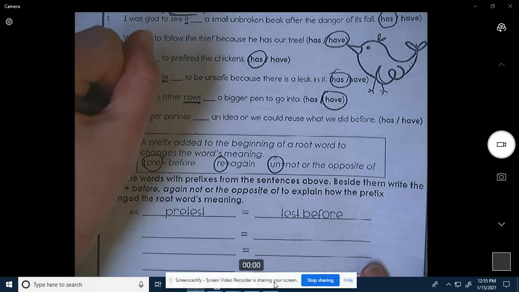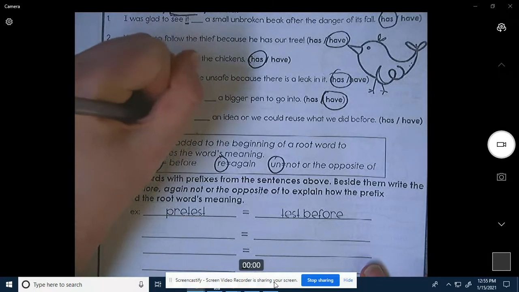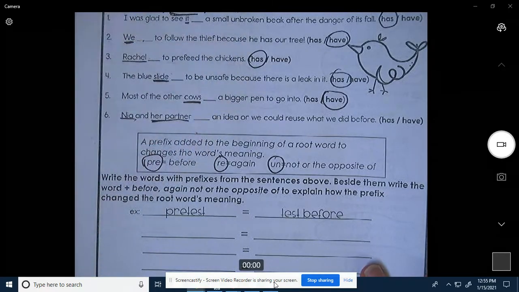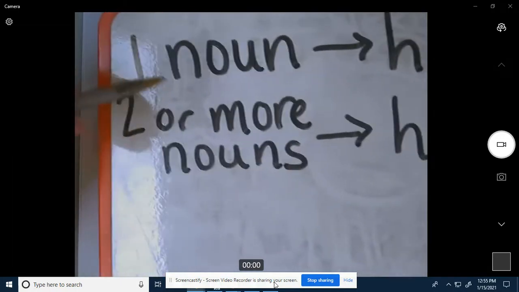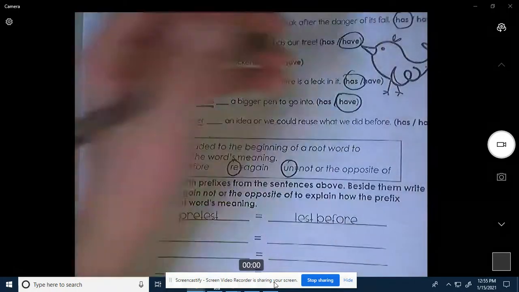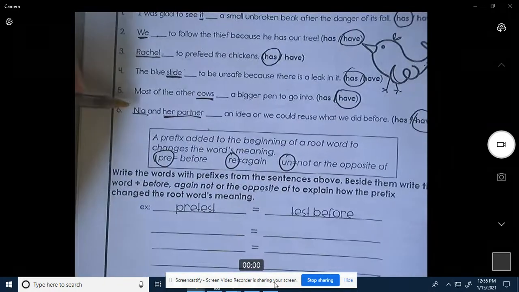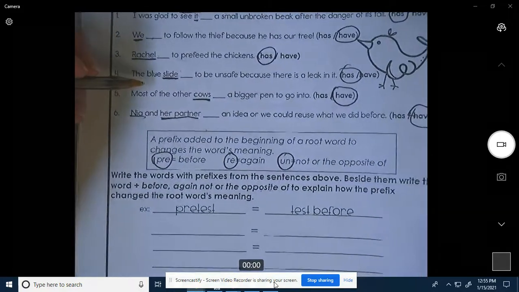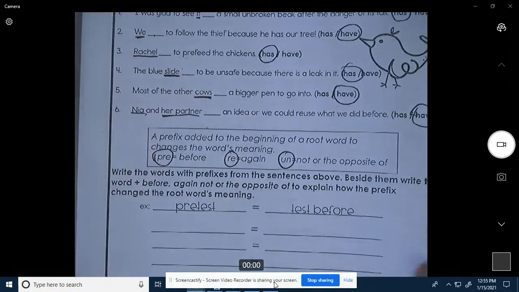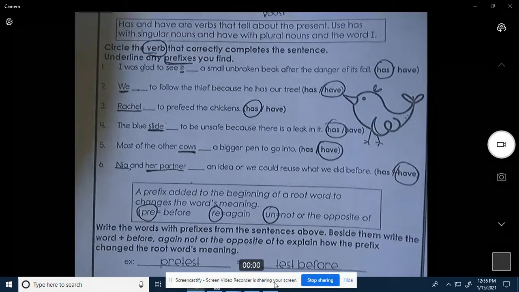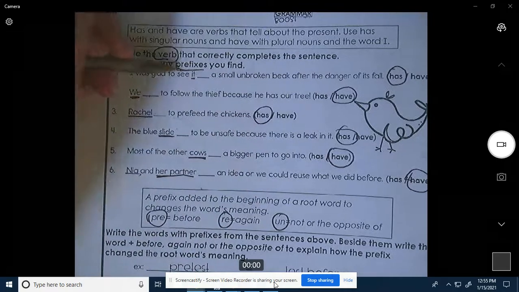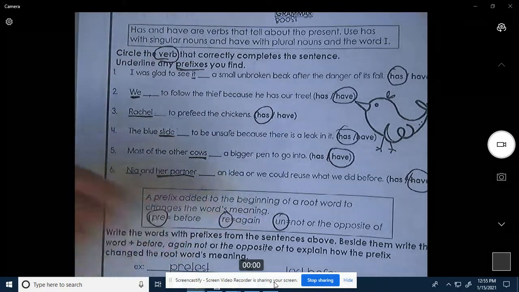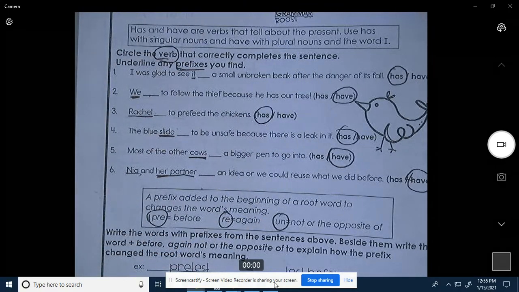Nia, ooh, two nouns, and her partner, blank an idea, or we could reuse what we did before. So Nia and her partner, two or more nouns, have. Nia and her partner have an idea, or we could reuse what we did before. Okay, so we got all of our verbs that correctly fix the sentences. Now we're going to find the prefixes. We're looking for pre, re, and un. We're going to underline those.